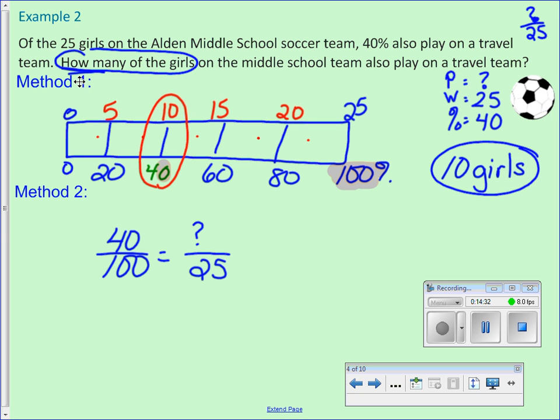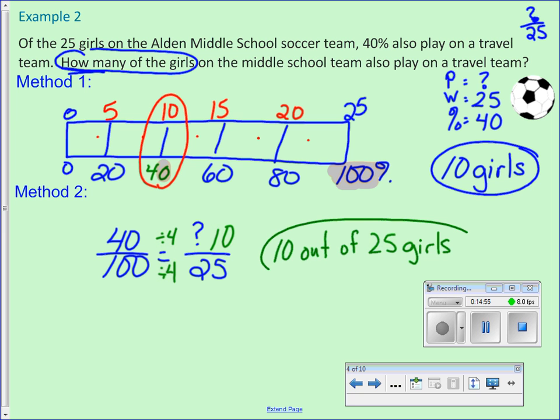So how am I going to scale down from 100 to 25? Divide by 4. Sure, we'll divide by 4. What's 40 divided by 4? 10. So 10 out of 25 girls are on the soccer team. So our answer is 10.